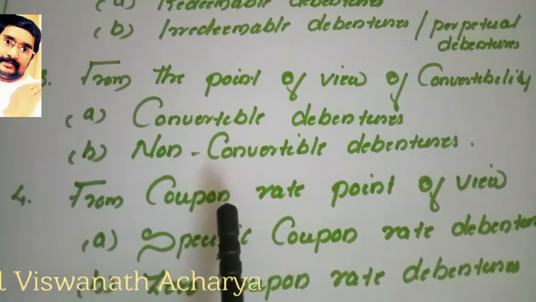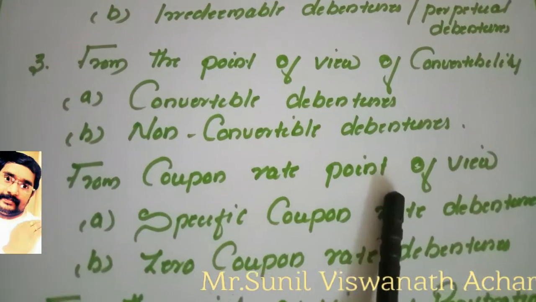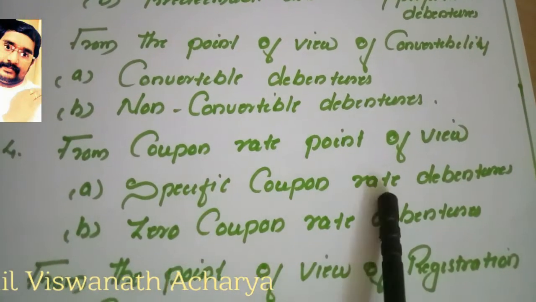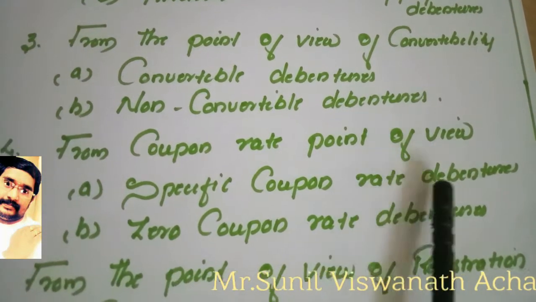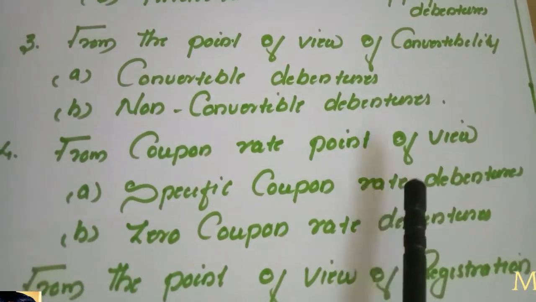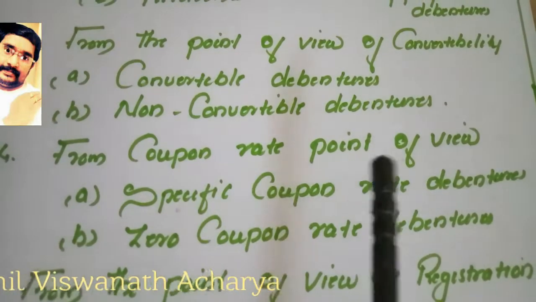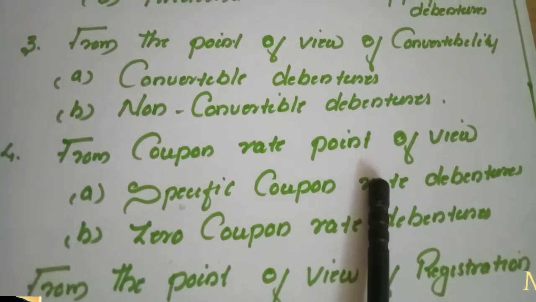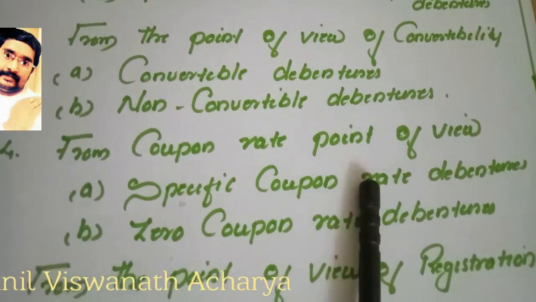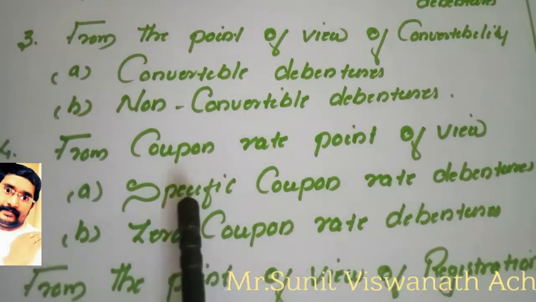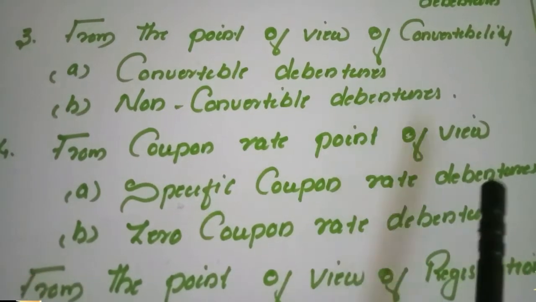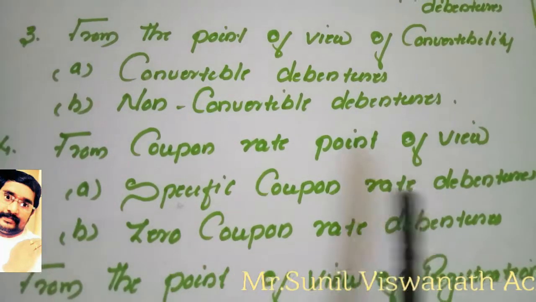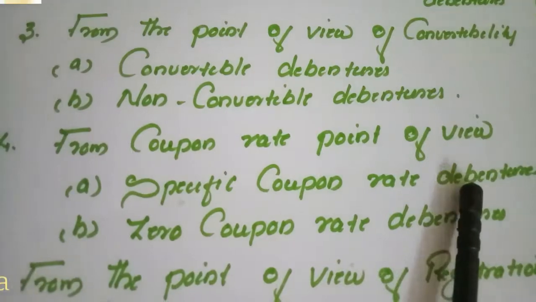Then on the basis of coupon rate, coupon rate here means interest rate, there are specific coupon rate debentures. Specific means whenever we purchase a debenture, how much the interest is will be specified. If it is a 10% debenture, then we will get interest of 10% every year. A 12% debenture means we will get 12% interest. So debentures which mention a fixed rate of interest are known as specific coupon rate debentures.